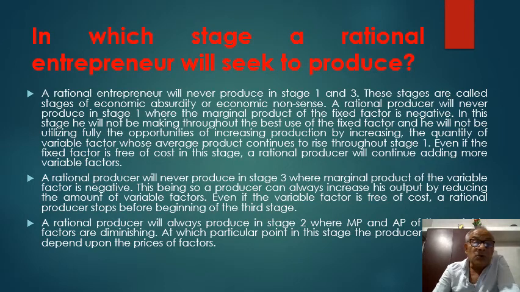A rational producer will always produce in stage 2, where MP and AP, average product of the variable factor, are diminishing. At which particular point in this stage the producer will produce depends upon the prices of the factors.